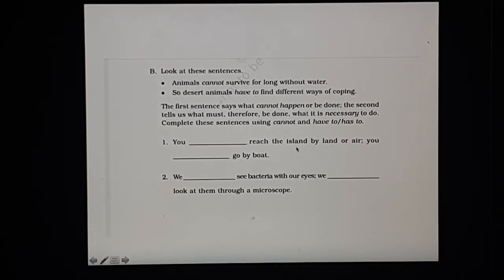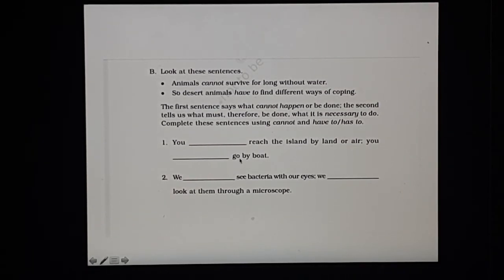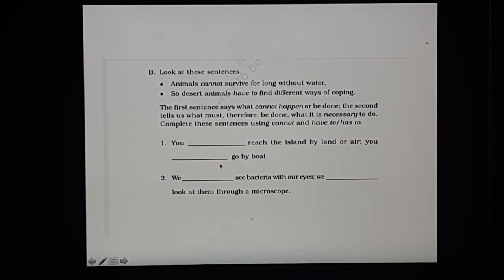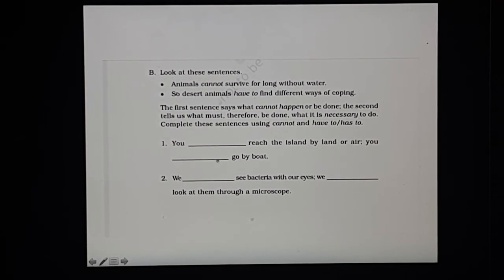You dash reach the island by land or air. You dash go by boat. So here we have to use you cannot reach. Just try to understand the sentence, where to use cannot and where to use have to or has to. You cannot reach the island by land or air. You have to go by boat.